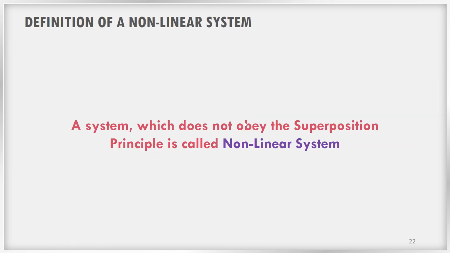So now what is a non-linear system? We have understood what a linear system is. Now what is a non-linear system? The definition becomes very simple. Any system which does not obey the superposition principle is called a non-linear system. Okay, so now I think you understand the difference between linear and non-linear systems and its importance in signals and systems. Especially, we can approximate complicated signals using this linear model, and we can predict what will be the output for that particular signal.